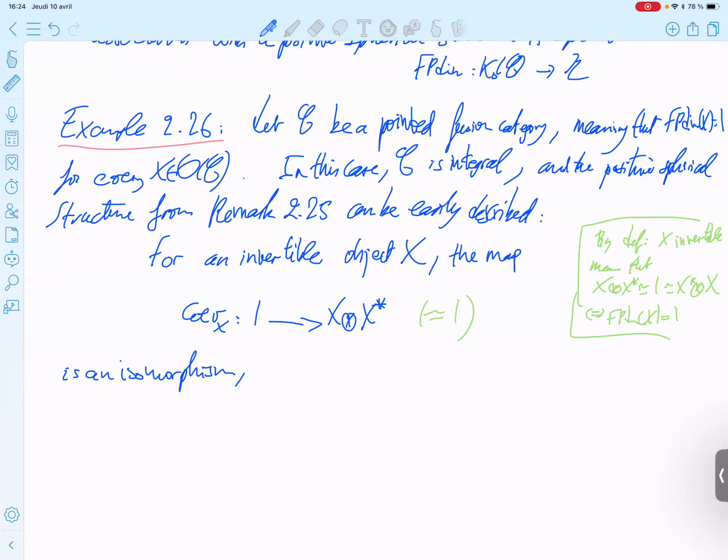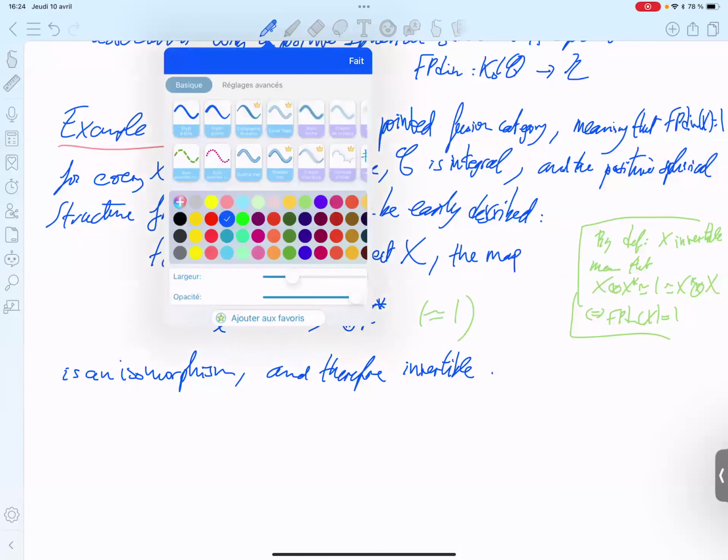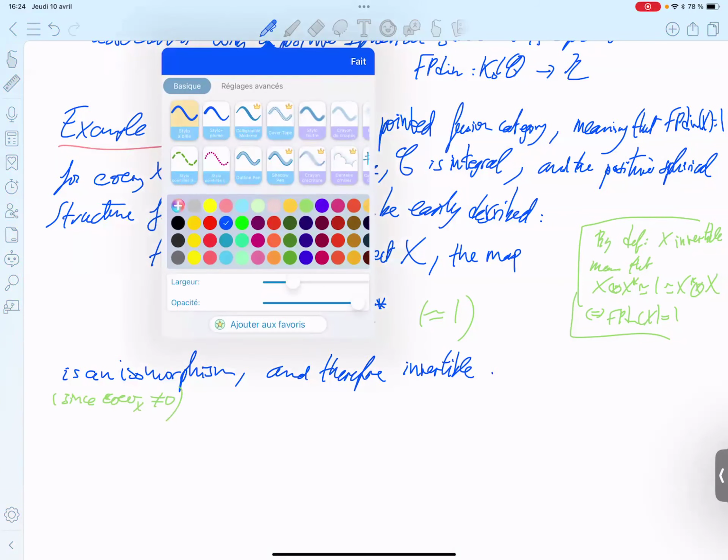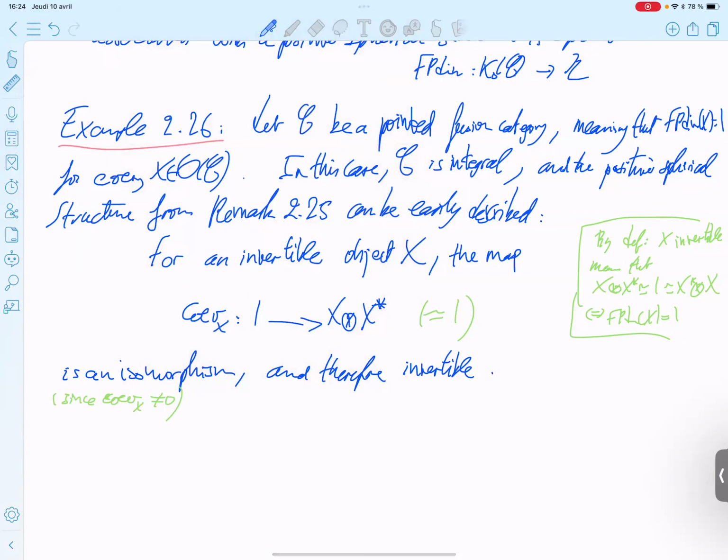It's a non-zero morphism between 1 and itself, so it's an isomorphism, and therefore invertible.